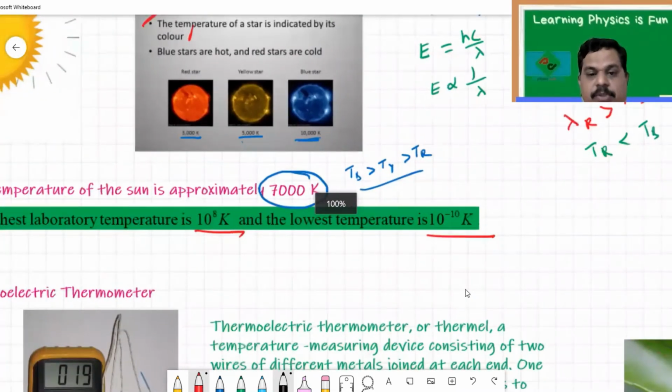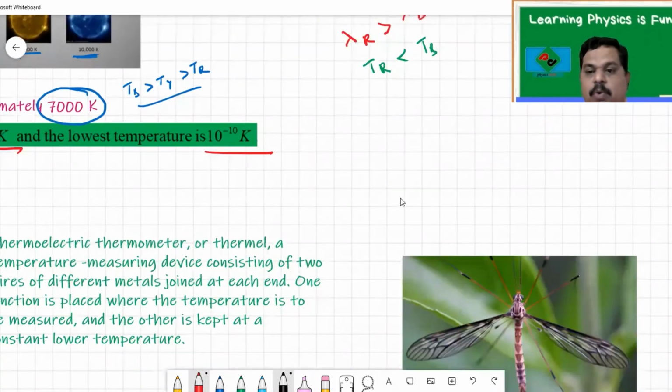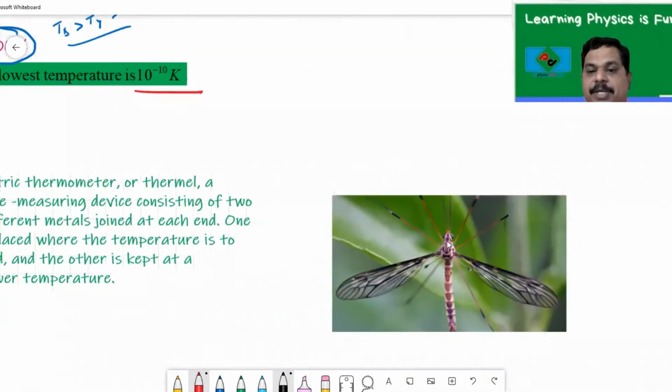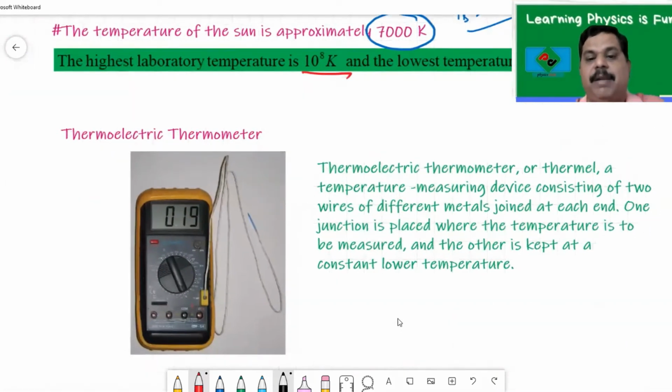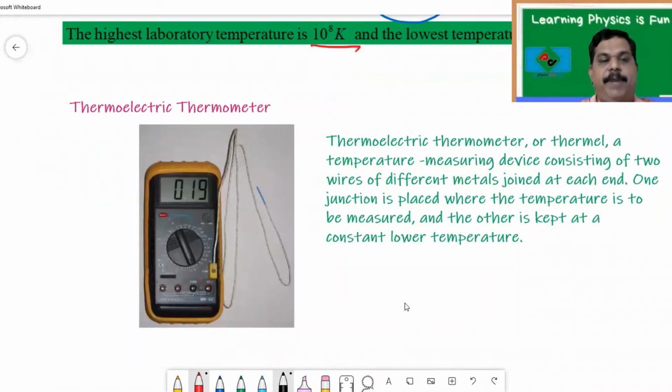Now, a very interesting question we want to answer: how do we measure the temperature of an insect? What thermometer do we use to measure the temperature of an insect? Remember, this thermometer is called a thermoelectric thermometer.